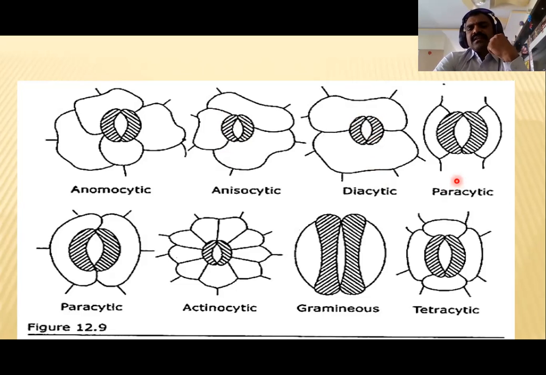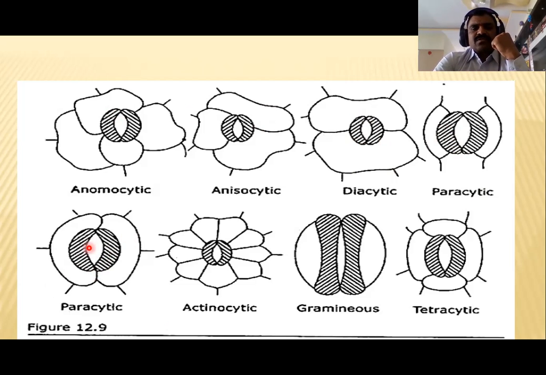Then the fourth type of stomata we call the paracytic stomata. In this paracytic stomata, the guard cells along with the subsidiary cells are arranged in a parallel manner. That's why we call this type the paracytic stomata. So this is the anomocytic, anisocytic, diacytic, and paracytic stomata. See here, this is the paracytic stomata.